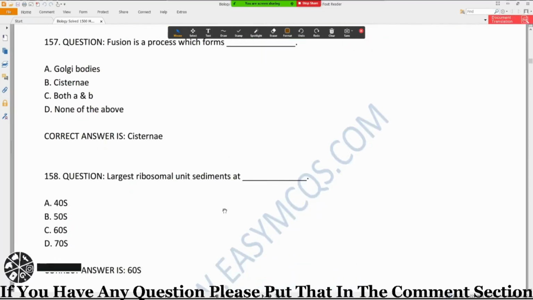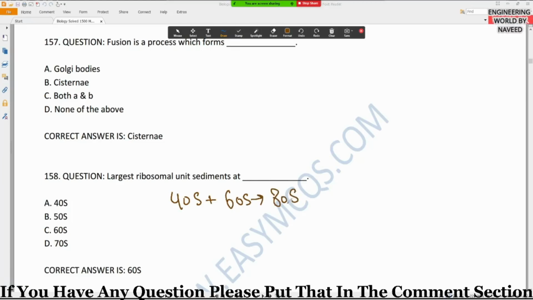Okay, question number 158. Largest ribosomal unit sediments at dash. Option A 40, option B 50, option C 60, and option D 70. So, in eukaryotic cells, we have ribosome subunits. The small subunit is 40 Svedberg, and the large subunit is 60 Svedberg. They form 80 Svedberg ribosome in eukaryotic cell. So the largest sediment is 60 Svedberg. So option C is the correct option.